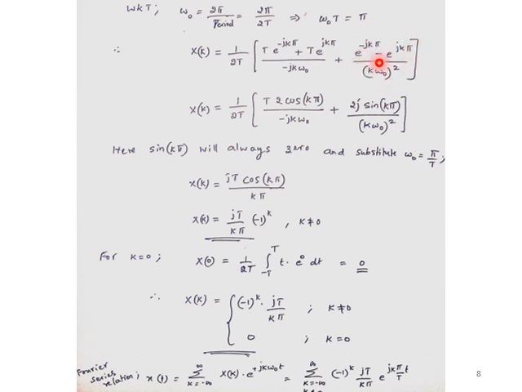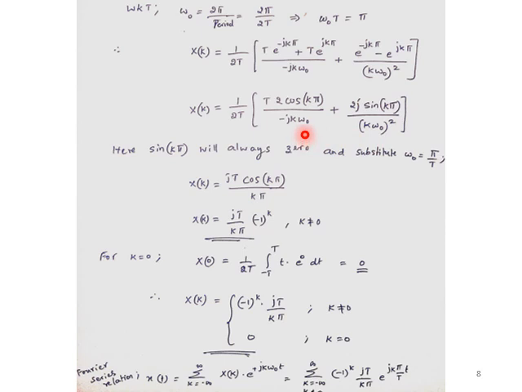For the second term, it is e to the power minus jk pi minus e to the power jk pi. This needs to be divided by 2j, into 2j needs to be done. So sin k pi we will get, so 2j into sin k pi divided by k omega naught whole square we will get. So this will be the term.